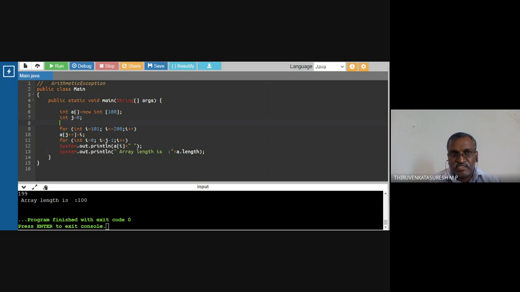In the catch block we are creating catch (Exception e). E is an object of Exception, so the exception is thrown by default by the catch block.